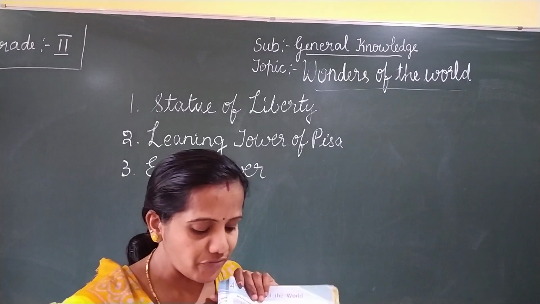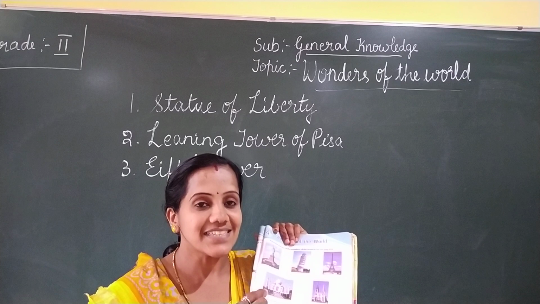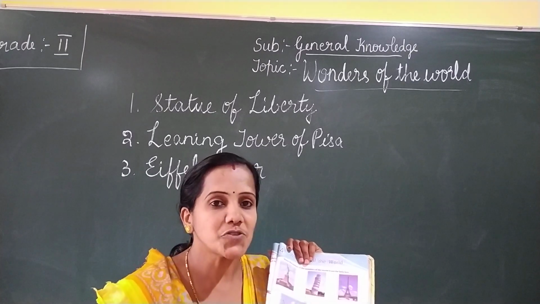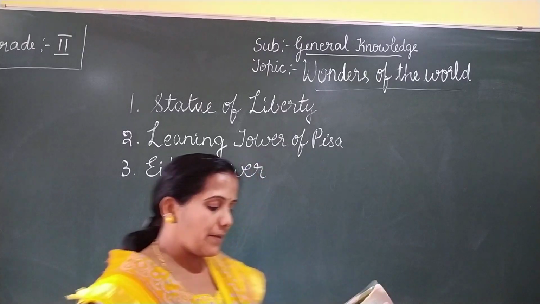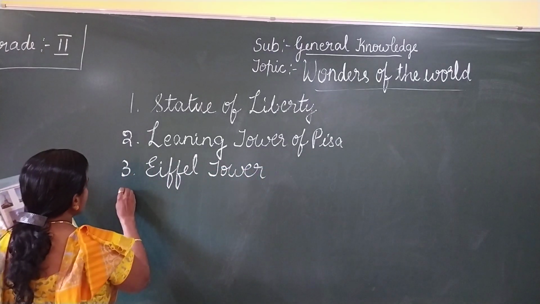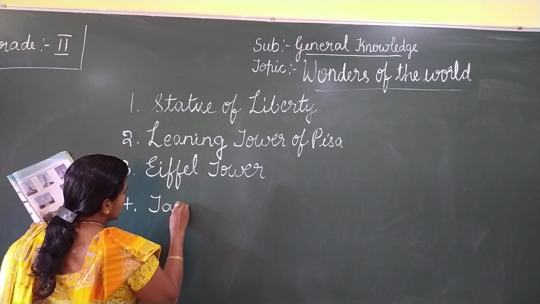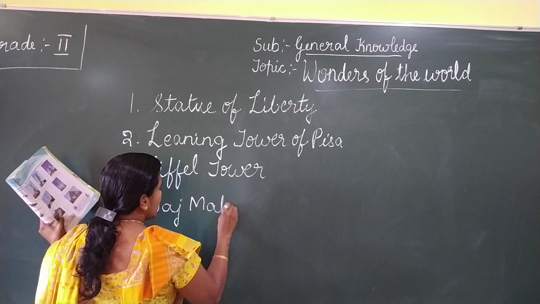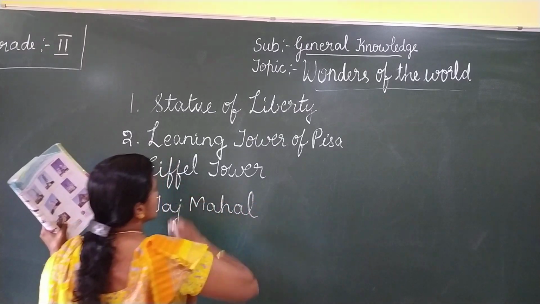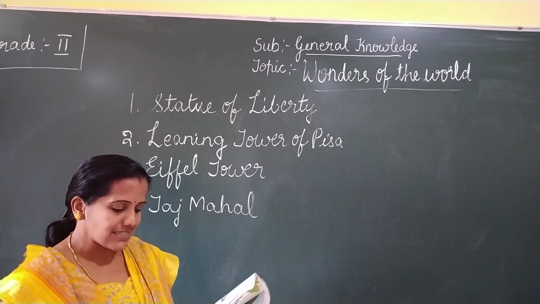Now the fourth one. Can you see this? What is this? Yes, this is Taj Mahal. This is in India, in Agra. The fourth answer is Taj Mahal, T-A-J-M-A-H-A-L. Taj Mahal is in Agra, in India.